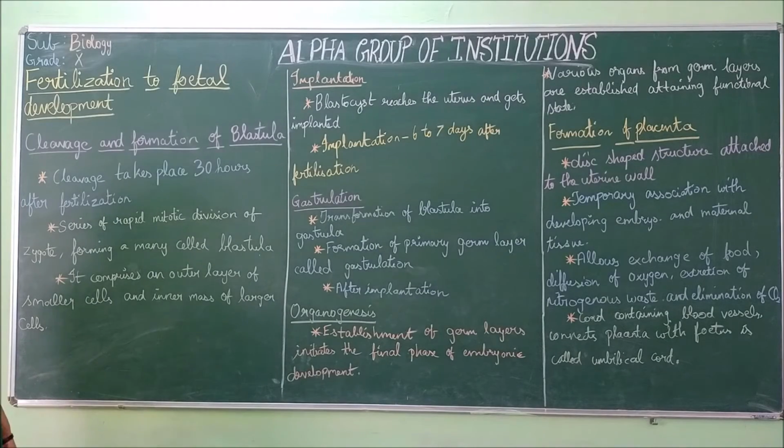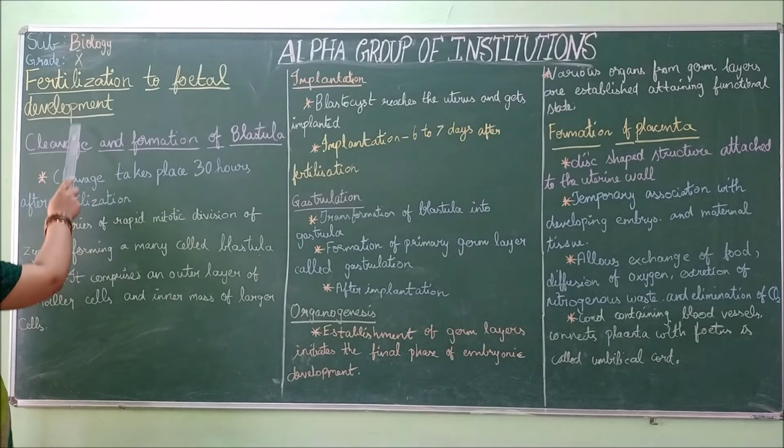The last topic we saw was fertilization to fetal development. From the fusion of gametes, what happens? From fertilization to fetal development, how a whole human baby is formed. Those stages we are going to see now. We already saw what fertilization is, the fusion of male and female gametes, and finally a fertilized ovum is produced.